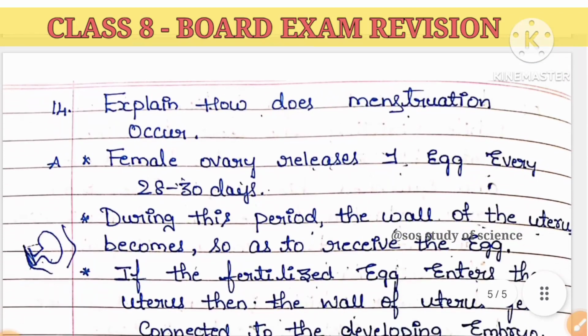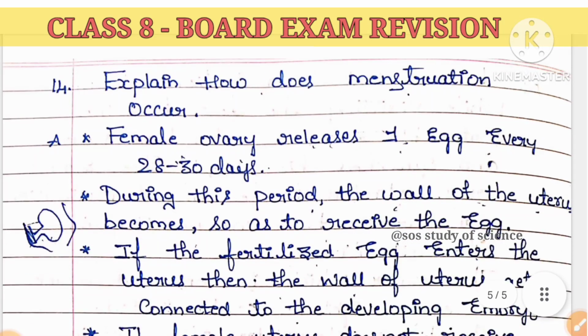Moving to the next question, children: explain how menstruation occurs. In female children, every month one egg is released from the ovary. So the female ovary releases one egg every 28 to 30 days. During this period, what happens? The wall of the uterus becomes thick. Why? Because it is now ready to receive the egg to continue the fertilization process.